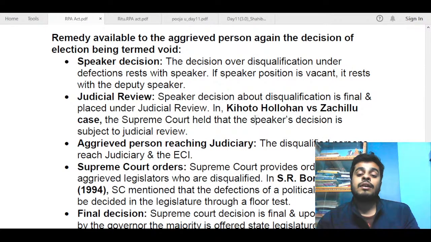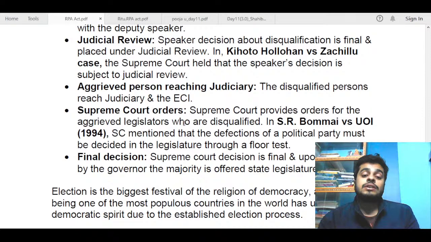Earlier, it was not under judicial review, and the speaker's decision was final. So this remedy became available after this case. You needed to mention this case here. Now, the aggrieved person can reach the judiciary. The disqualified persons can directly reach the judiciary and the Election Commission of India. The Supreme Court provides orders for the aggrieved legislators who are disqualified. After the trial, the Supreme Court provides the final orders.